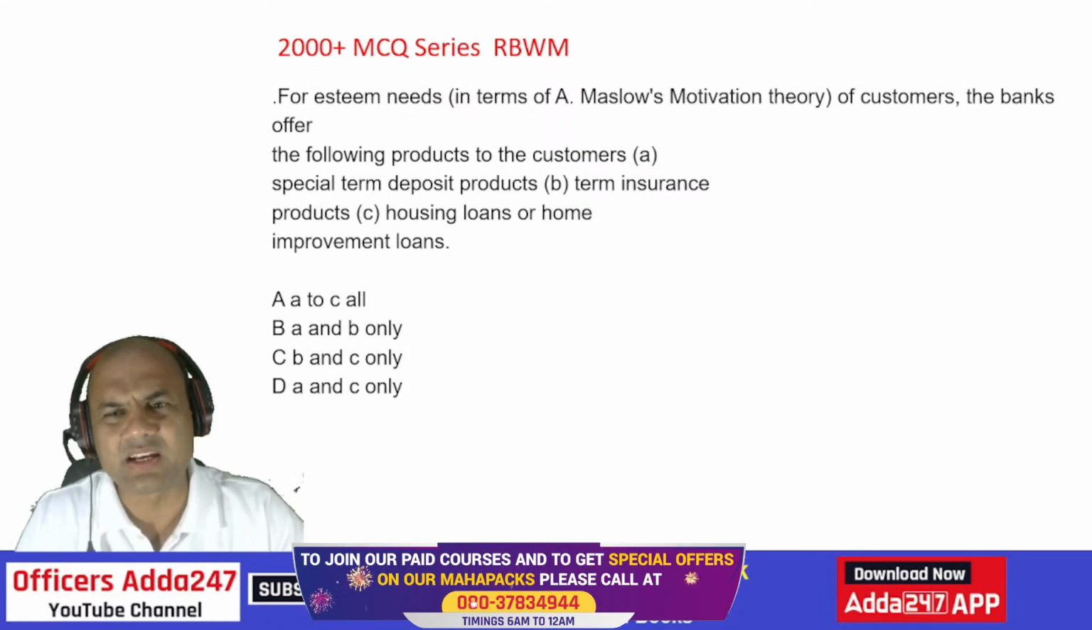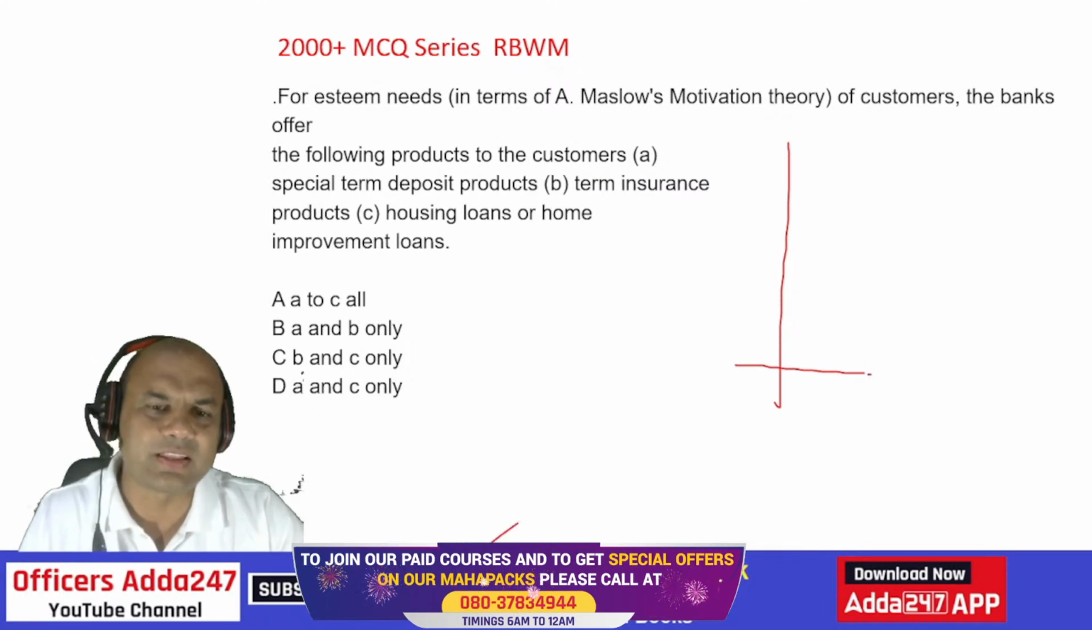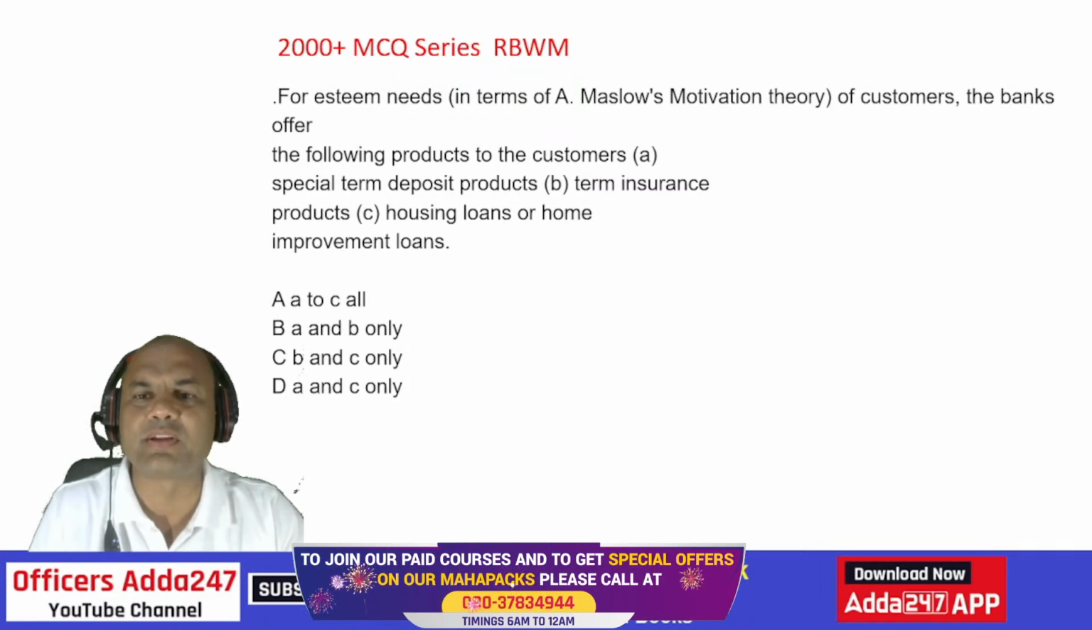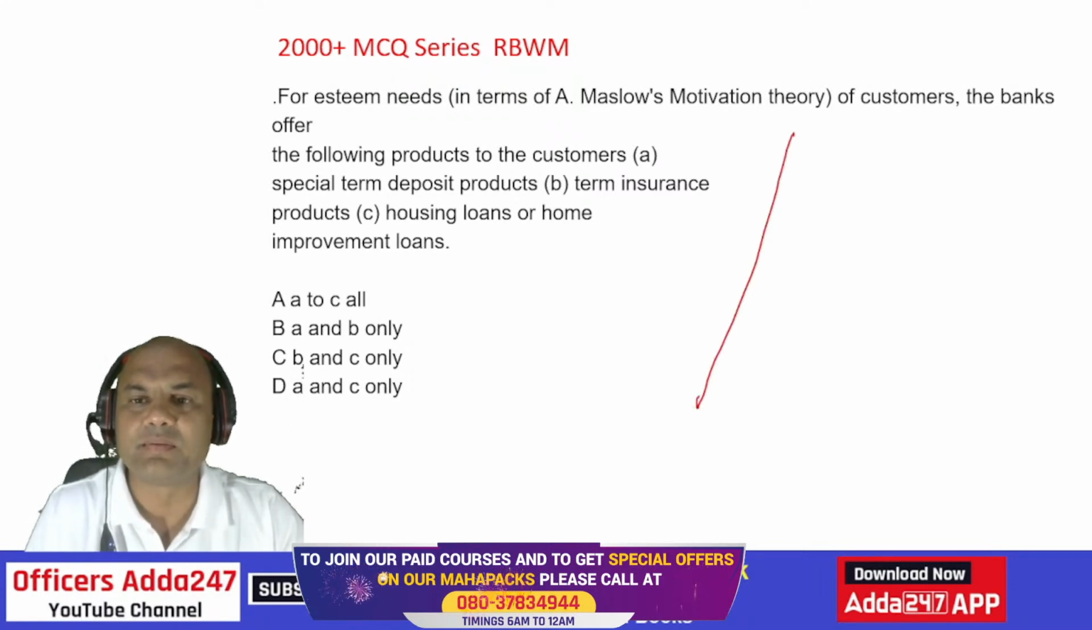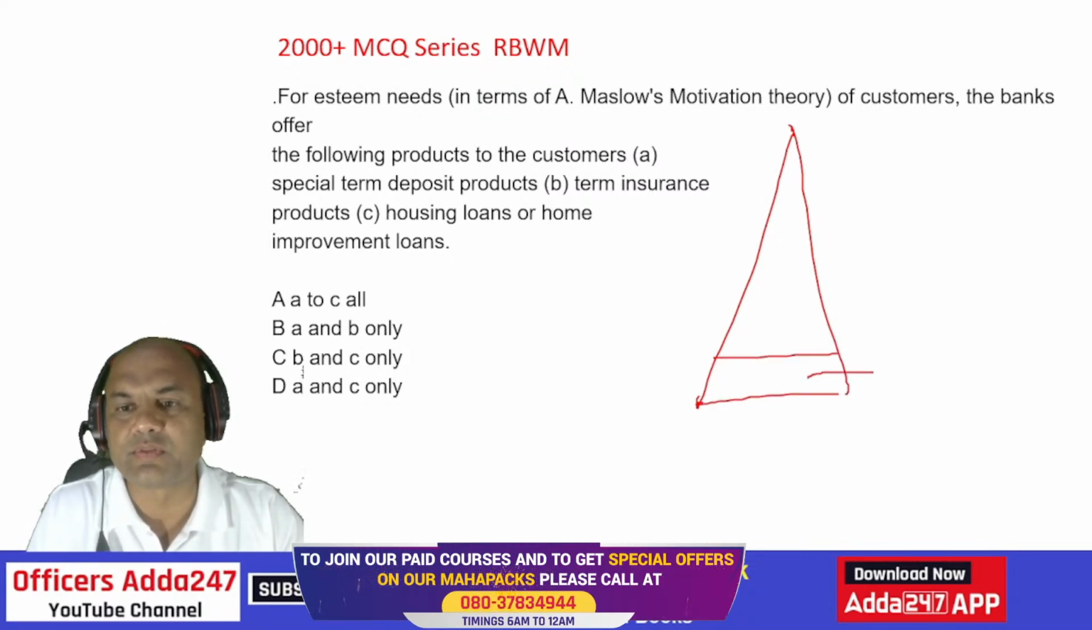You can draw it anytime. Here it's very simple. Firstly, it's a triangle. Let me draw a typical triangle because everyone is used to this triangle, right? Maslow's hierarchy is basically a triangle. At the lowest level is the physiological need.